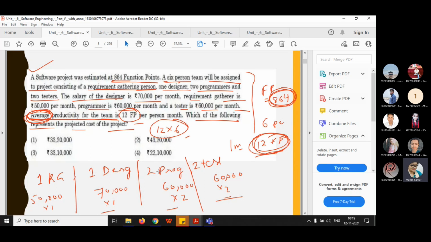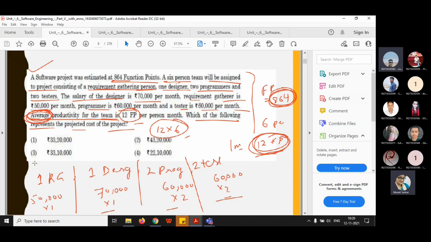Tell me, students, I'm waiting for your response. Shumon, Madam, I'm calculating. The calculations will be a bit more, otherwise the concepts are very easy. Madam, option B. Option B, 43 lakhs spent. Very good.